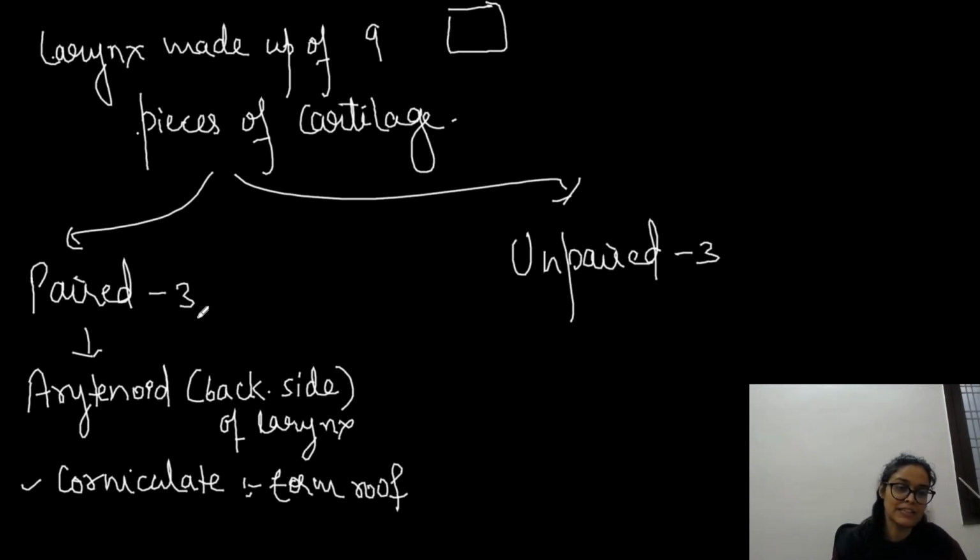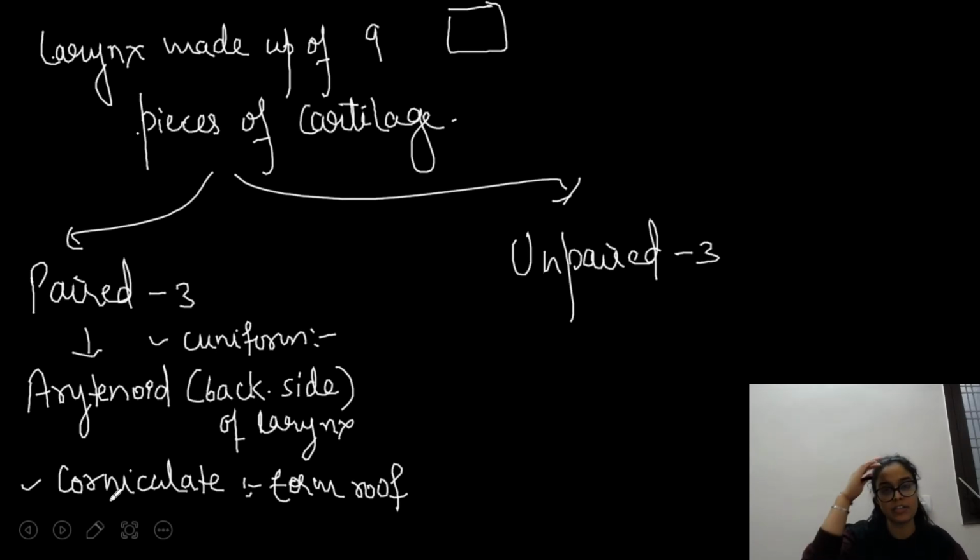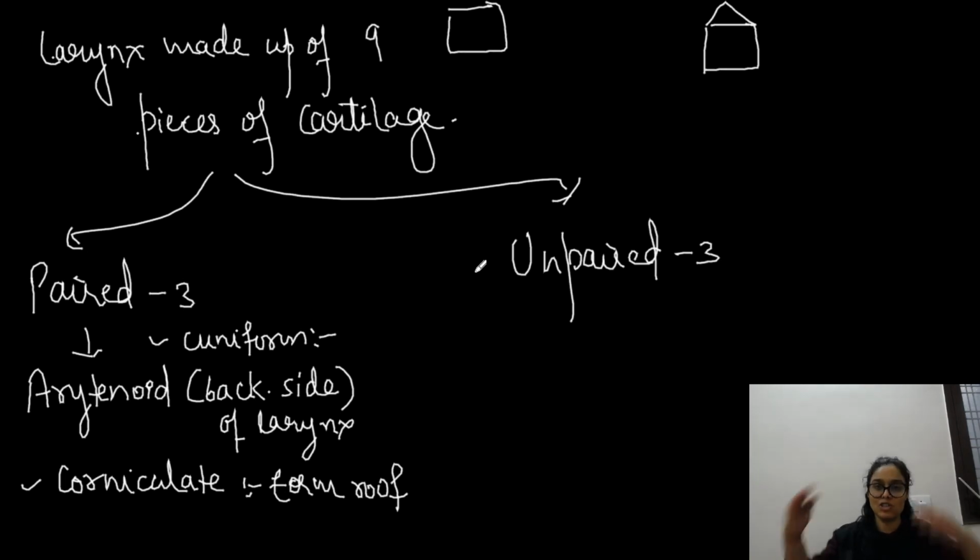And another piece of the cartilage is the cuneiform, and the cuneiform is basically present on top of the corniculate. Suppose here there is a roof, right? So this is the roof, and on top of the roof a design is made like this. So it's like that, right? It is present anterior to, or you can say it's present above, the corniculate, right?